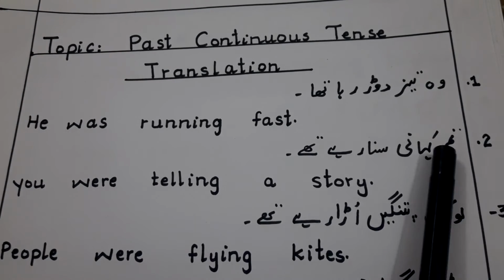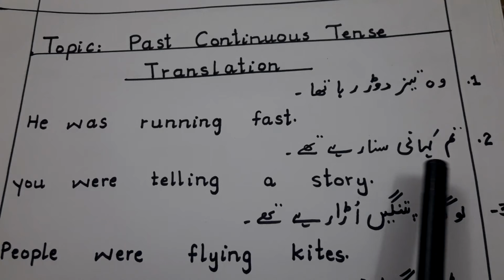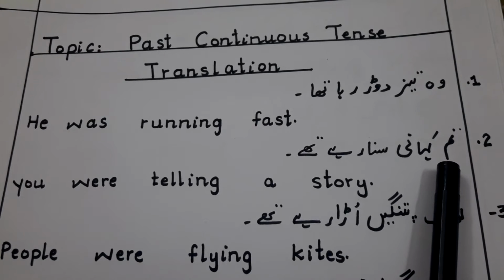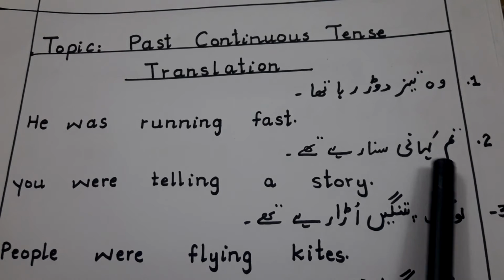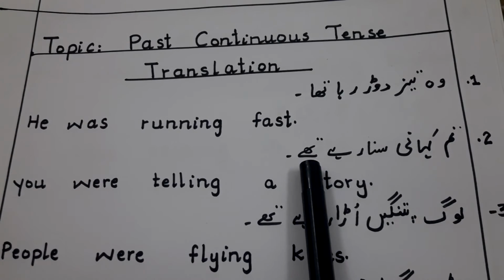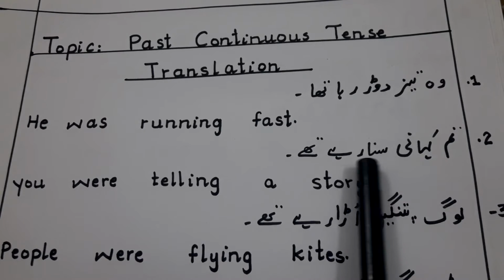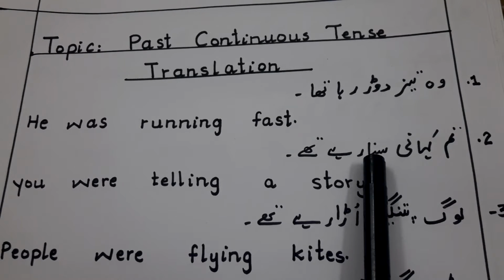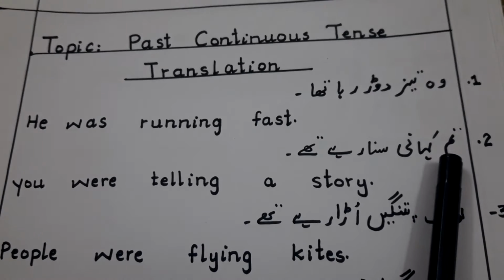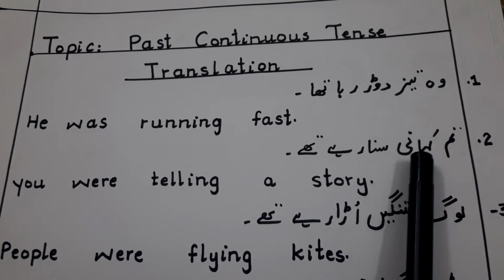Number 2, तुम कहानी सुना रहे थे. Here which is the subject, students? You. And with you we will use the helping verb were. You were telling, tell is the verb, so we will add ing. You were telling, what were you telling? A story.